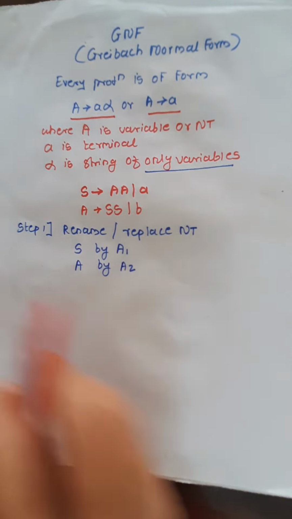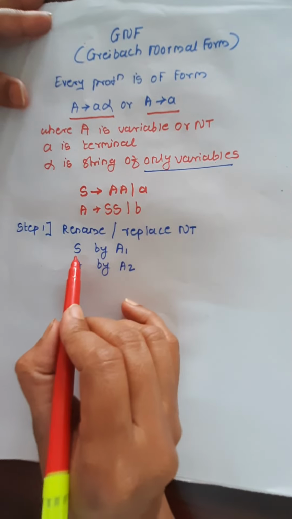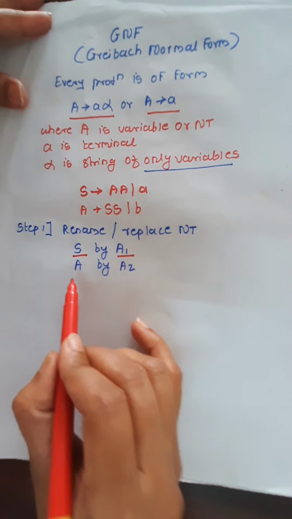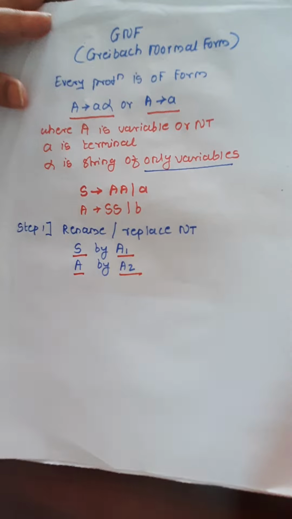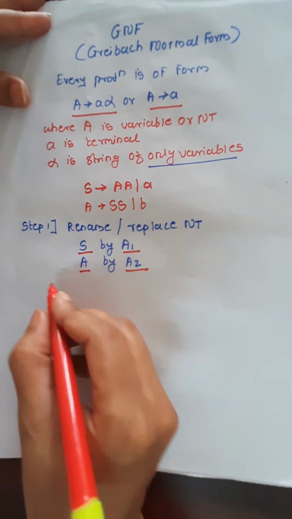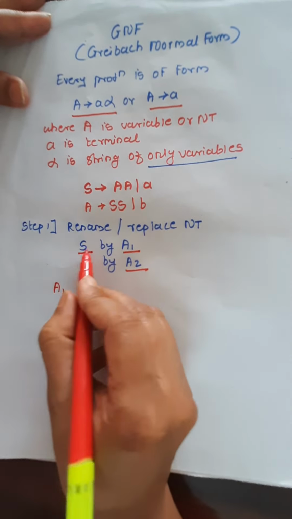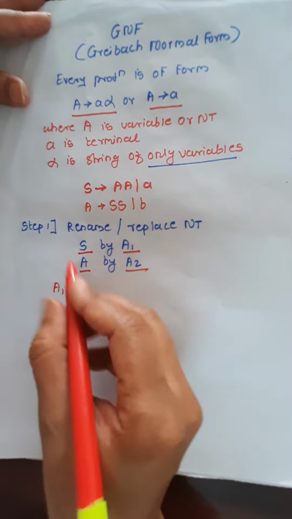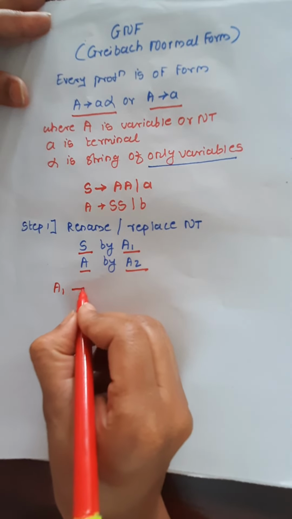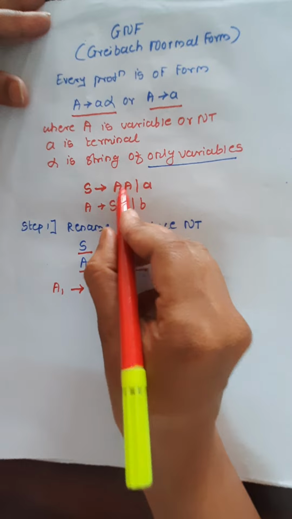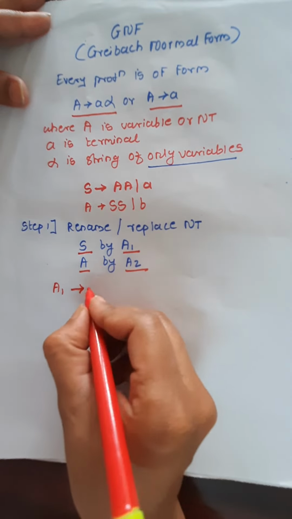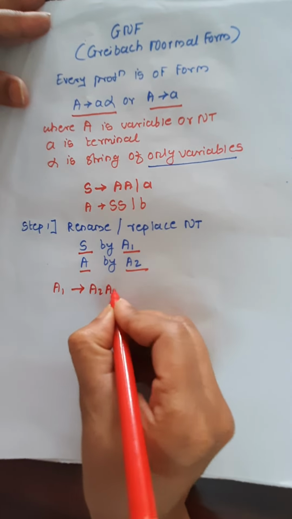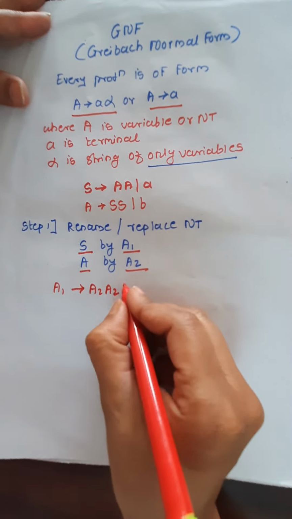Clear everyone? I am going to replace S by A1 and A by A2. So after renaming, my grammar becomes: A1 generates A2 A2, the first production. Clear everyone? I am just replacing it.